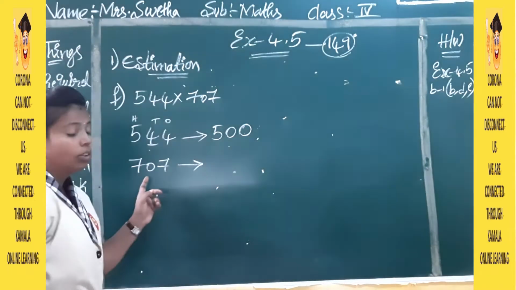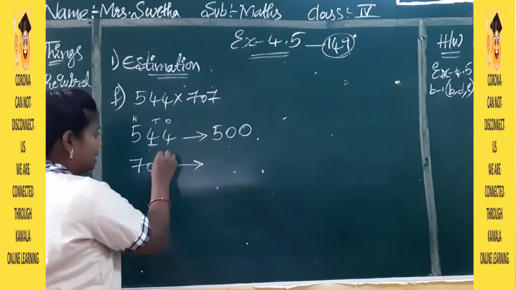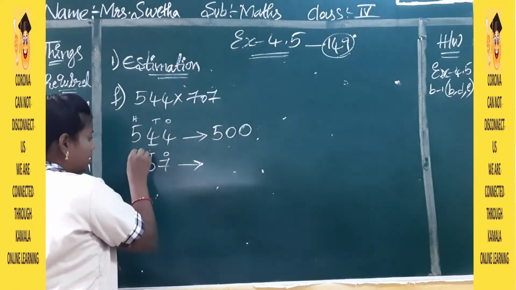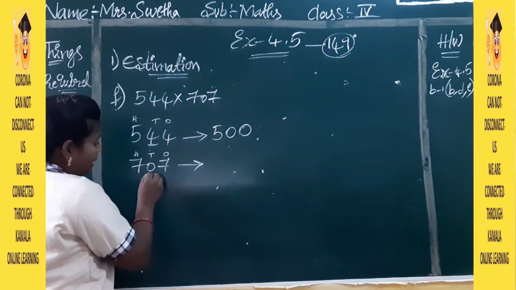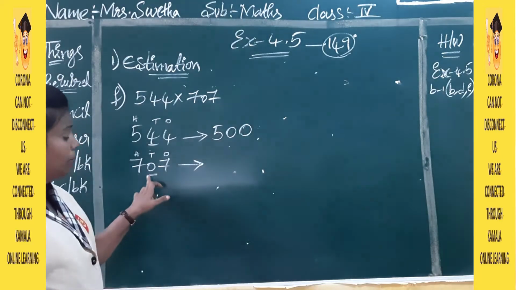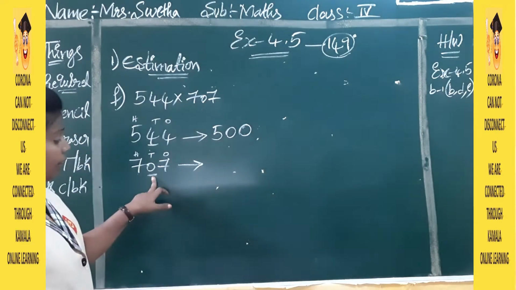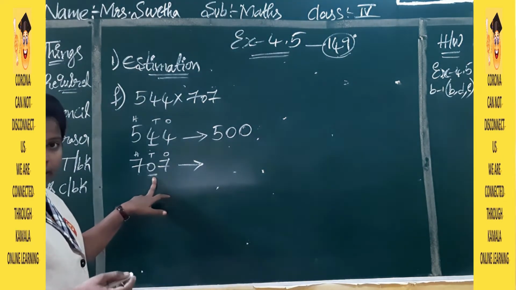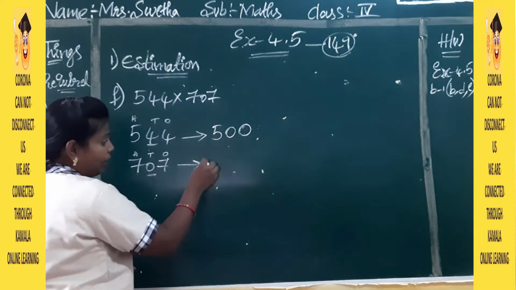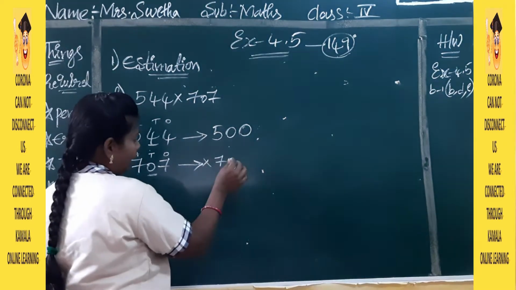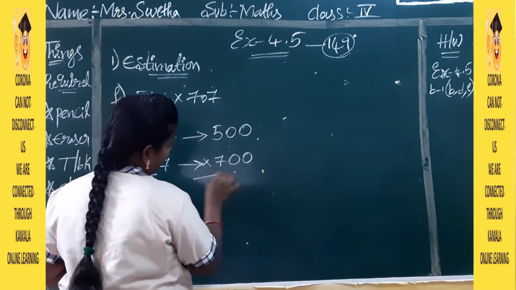So now for this also we have to do estimation like that only. Ones, tens, hundreds. Okay. So here we have next place what we will check. Next place we are having here 0. The checking place it is 0. 0 means what? Less than 5. Less than 5 means again we will get same number here, and next two places zeros.